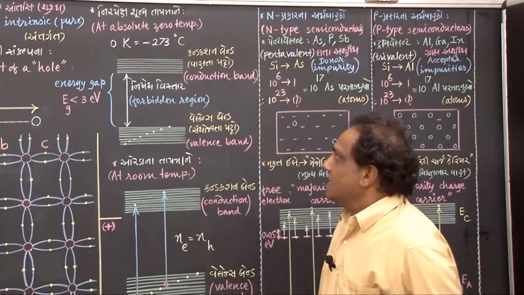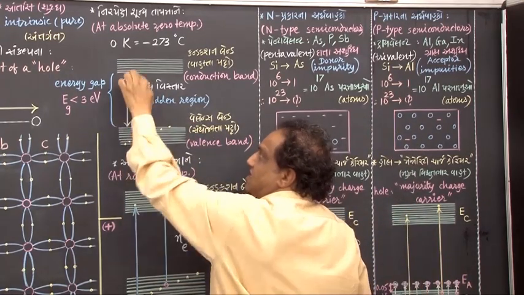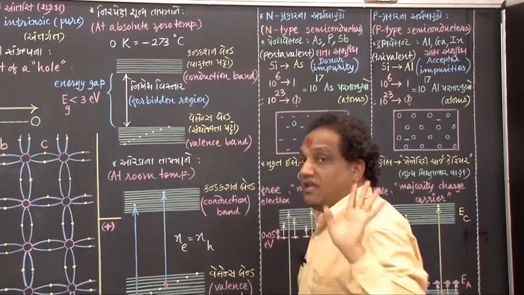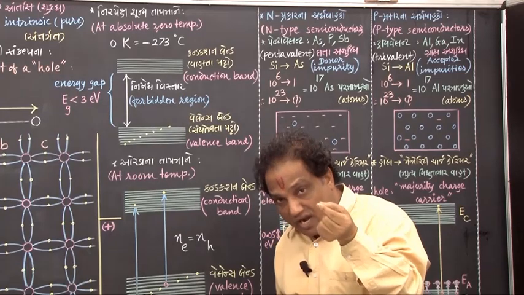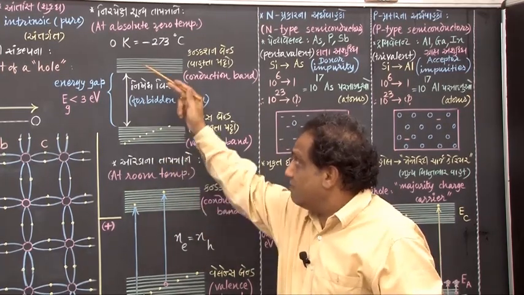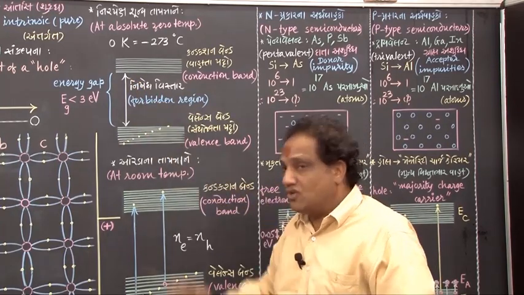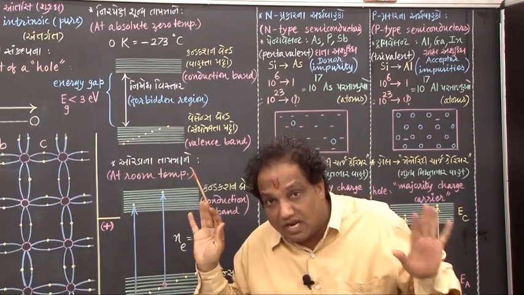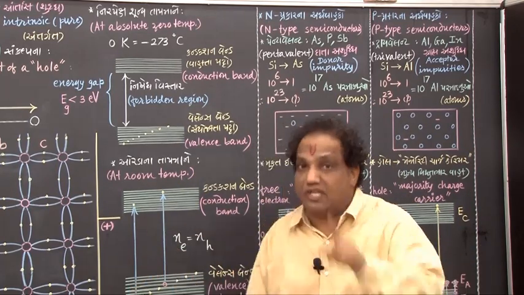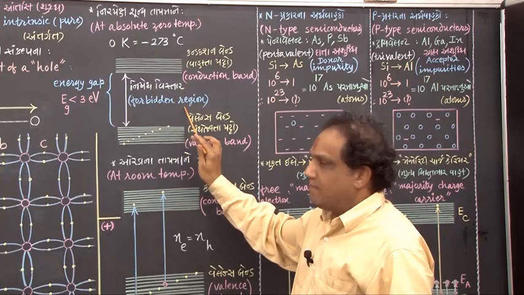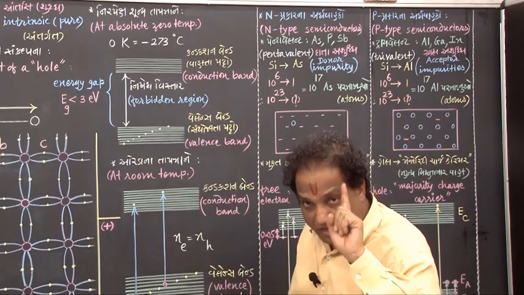Now, above this valence band, there is a region in which no energy levels are defined. No electron has an energy value above this and below this, correct? So in this region we do not have any energy levels, and that region in which there are no energy levels is called the forbidden gap or forbidden region.